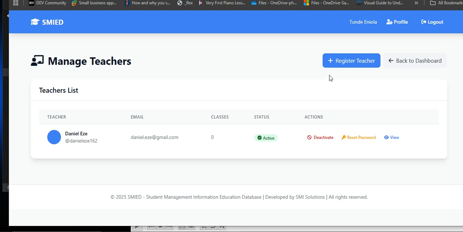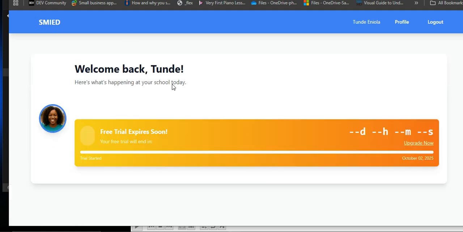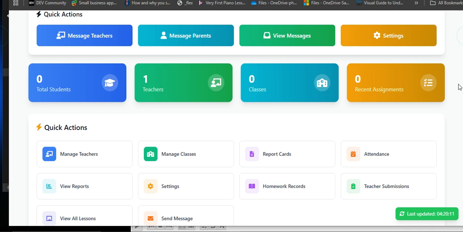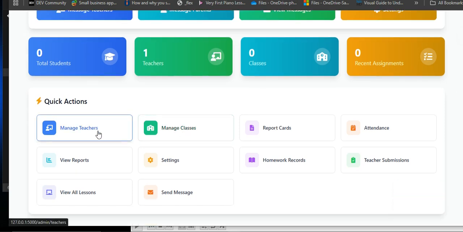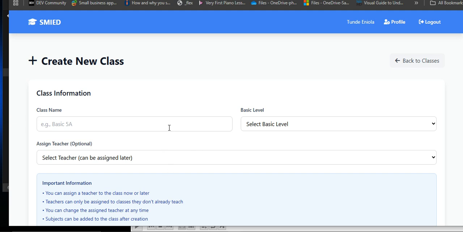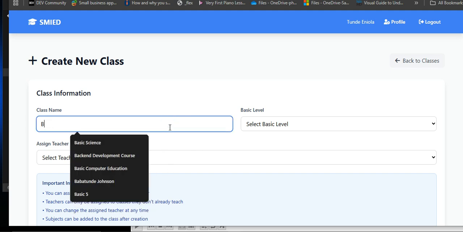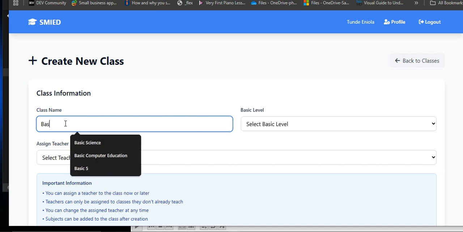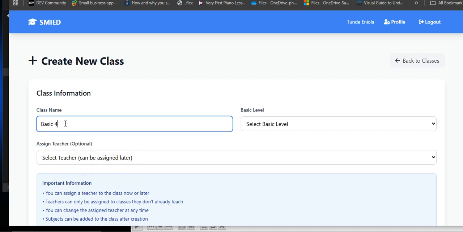So now the next thing the admin can go ahead to do is create a class. The admin will be the one to assign a class to a teacher. Okay, so let's create the class. So manage classes. The one we just used was manage teachers, where we created a teacher, and now we want to create a class. So manage classes. So let's add a class. I'm going to be adding, let's say, a basic class name. Now, for the class name here, I would suggest you use the same basic, like say basic 4.